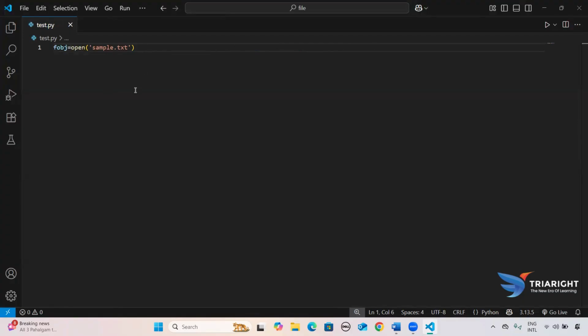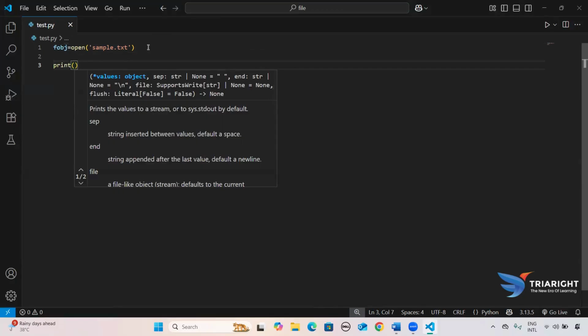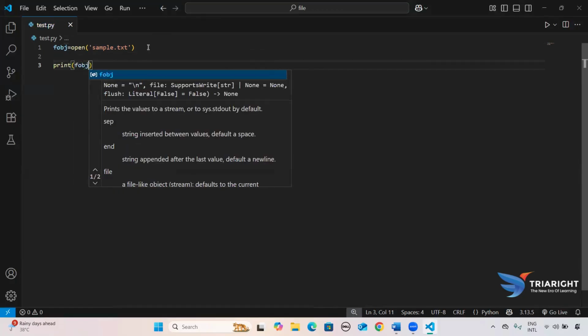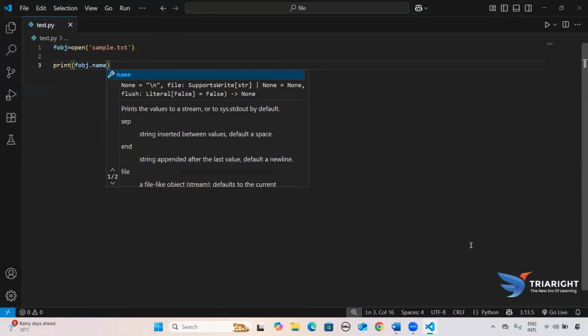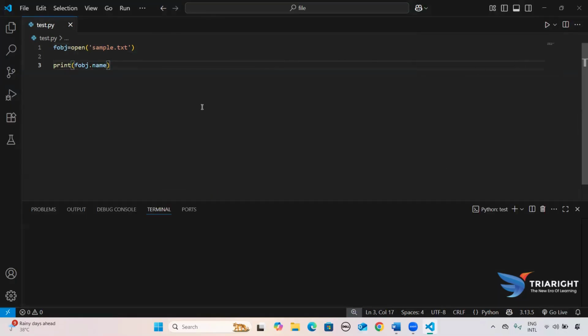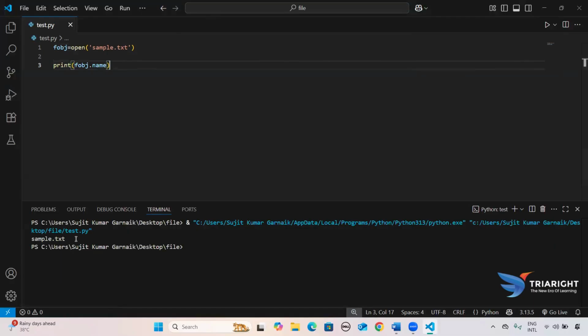Now my requirement is to get the name of the file. As of now I want to know the name of the file I am trying to open. To know the file name, we have an attribute called name, which we use with the help of our object reference. So my object reference dot name. Now if I run this, it gives me the file name, which is sample.txt.